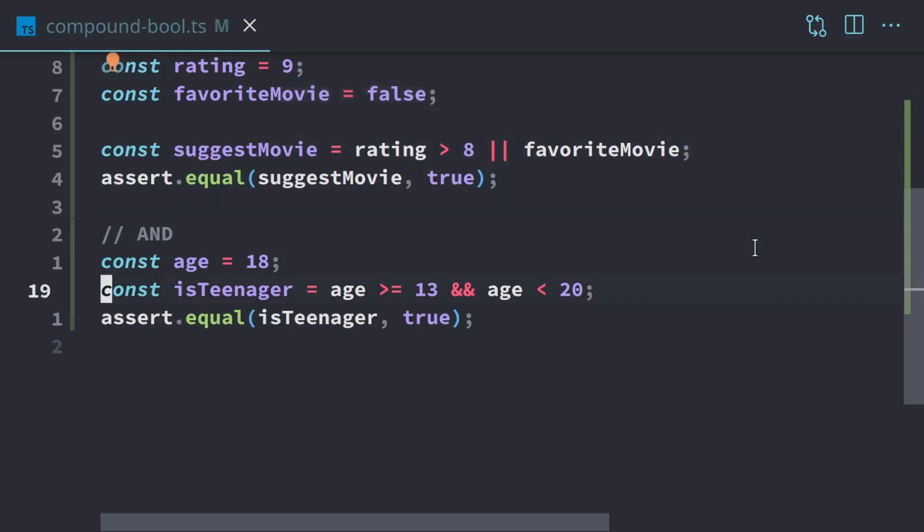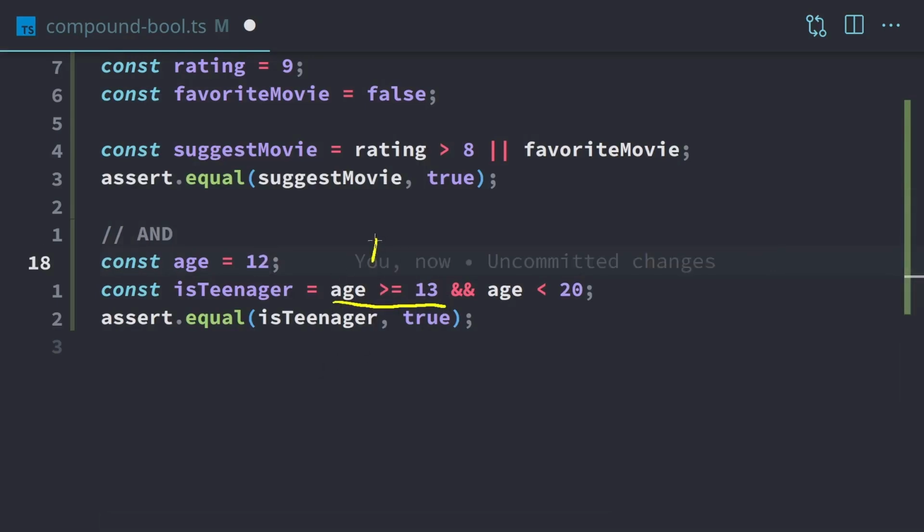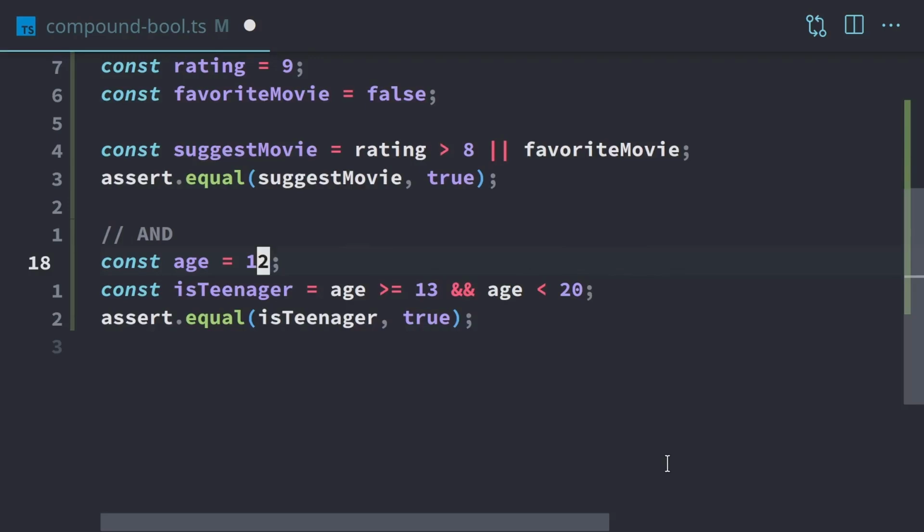So if we change age to 12, so 12 is not a teenager yet. What's going to happen is we're going to hit this first expression, greater than or equal to 13. That's going to be false. And the rest of this is going to be ignored. So is teenager will be false in that case. All right, so we'll change that back to 18.